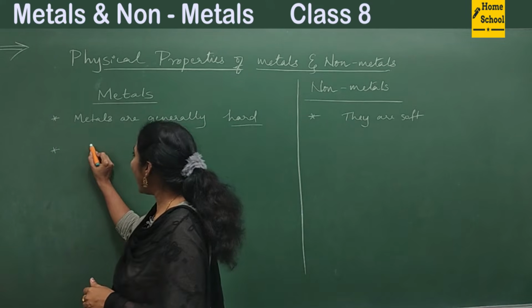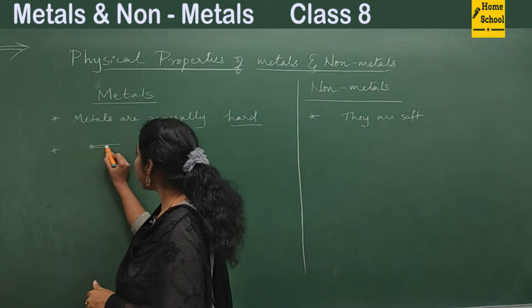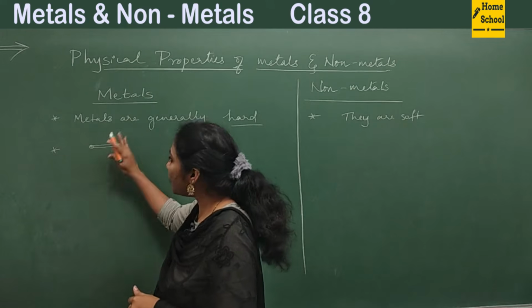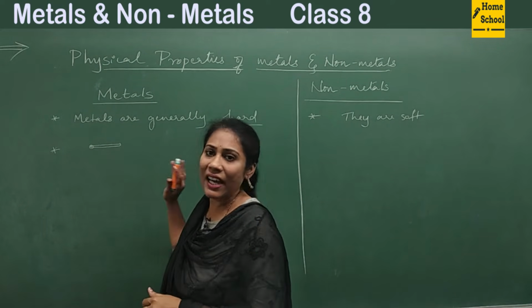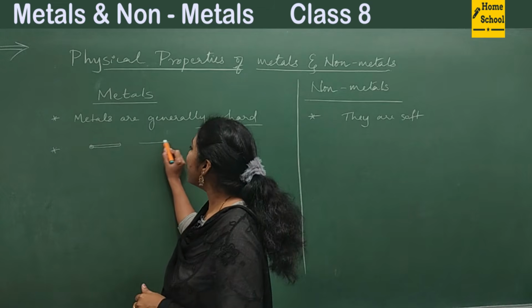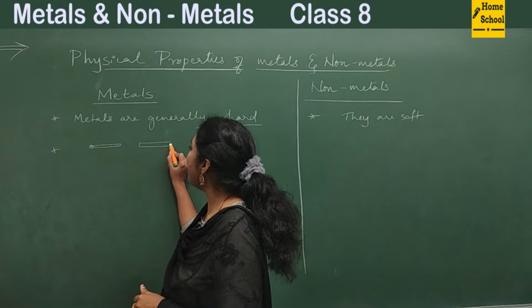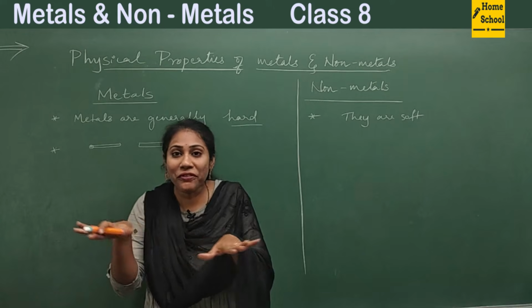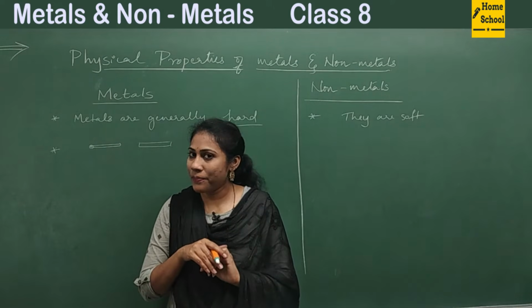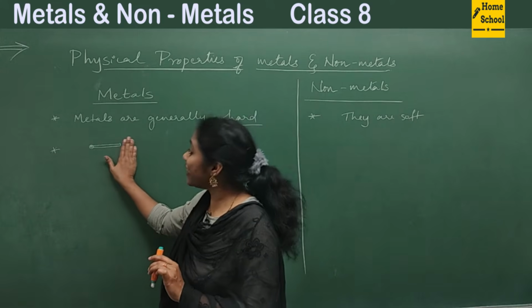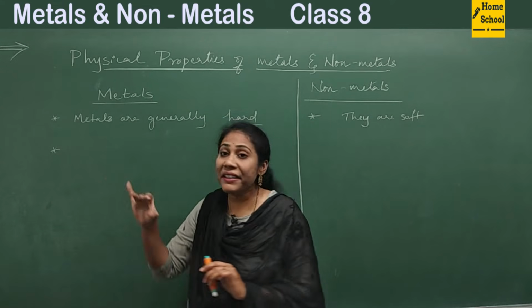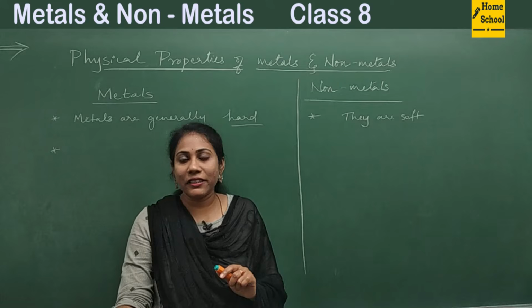Say you have an iron nail, something like this, and when you hit it very hard, the same iron nail may become flat. That means on hitting, these metals change their shape and become flat.